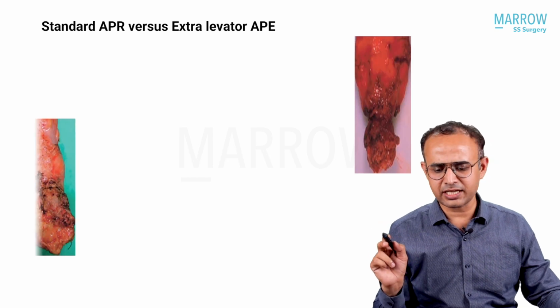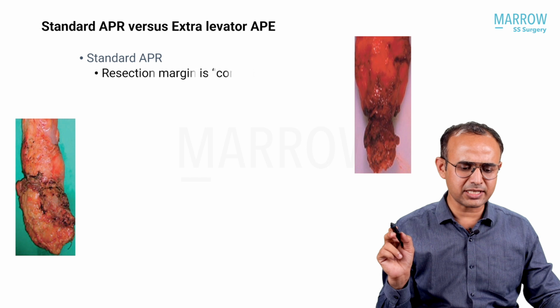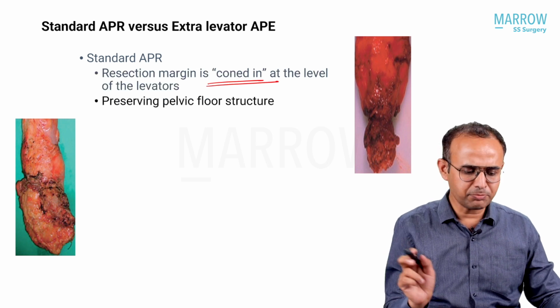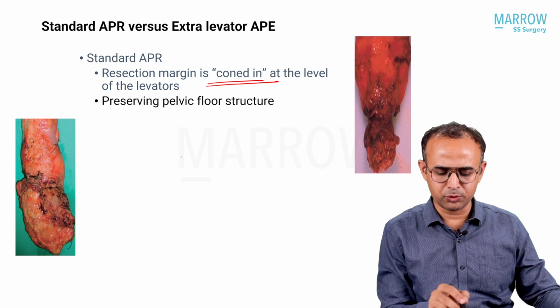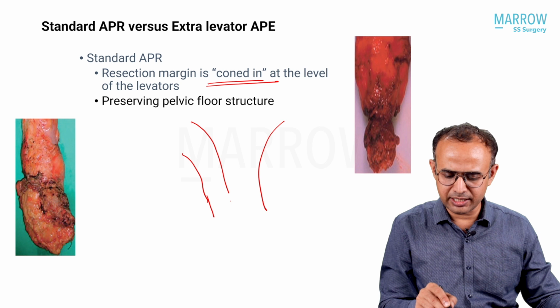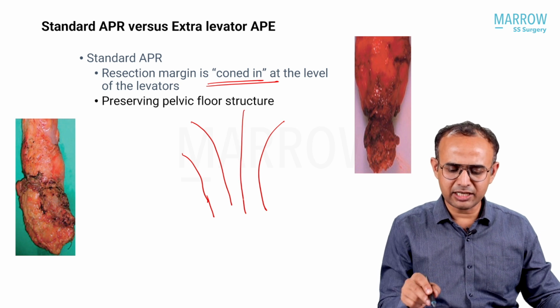Standard APR versus extralevator APR, what is the main difference? In standard APR we have a cone specimen, and we preserve the pelvic floor. This will be the pelvic floor and this will be the rectum. What in standard APR do we do?